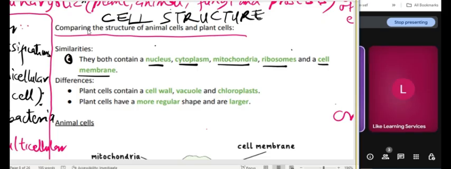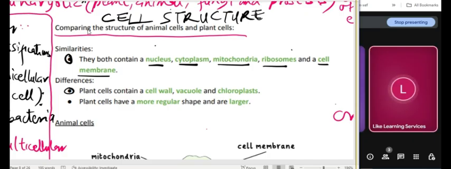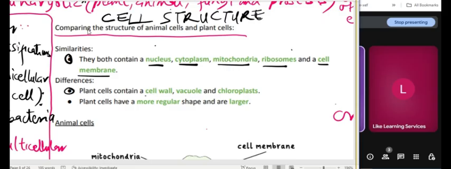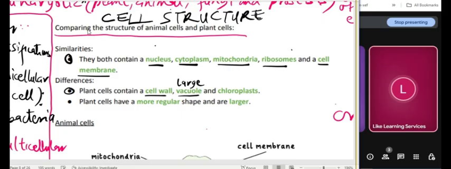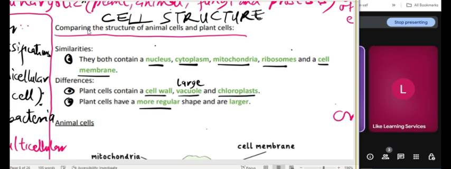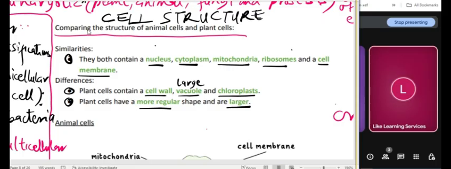Now, what are the special things plant has that animals don't have? Cell wall, large vacuole, and chloroplast. Anytime you're talking about vacuole, just include large vacuole, and chloroplast. Now, what other thing did you notice about plant cells? Plant cells have a more regular shape and are larger than animal cells.